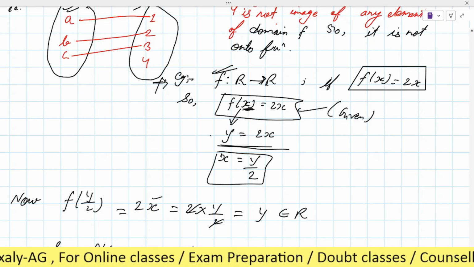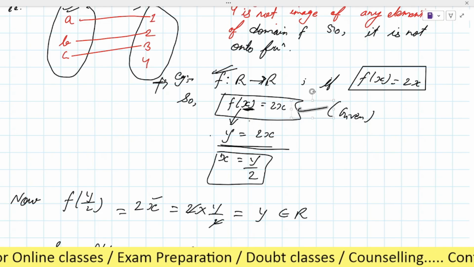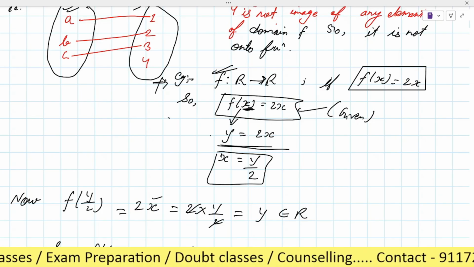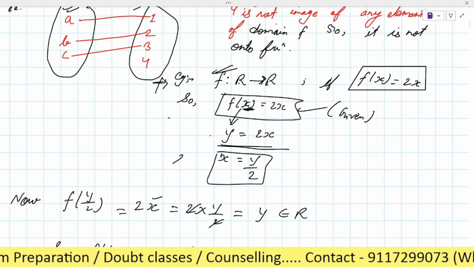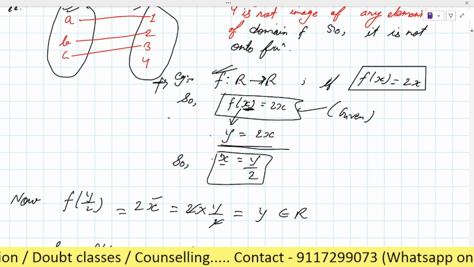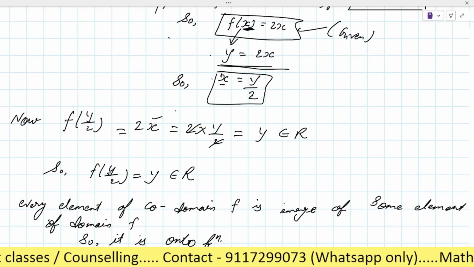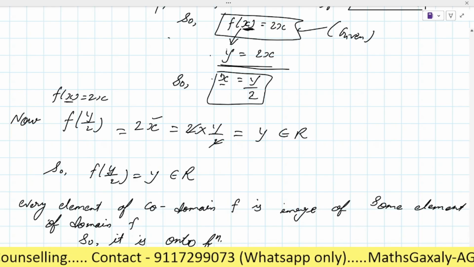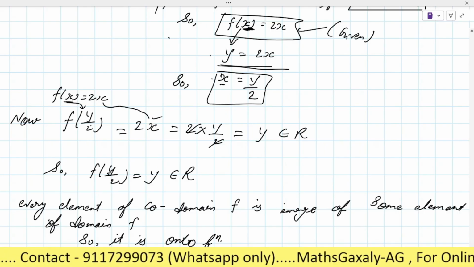And as we know, f(x) means function of x. Function of x gives the element of y, the second set. So that's why I have written here y equal to 2x. Now when you solve for x, x will be y by 2. Now put the value of x in the relation, okay? So as the relation is f(x) equal to 2x, here in the place of x we will put y by 2,